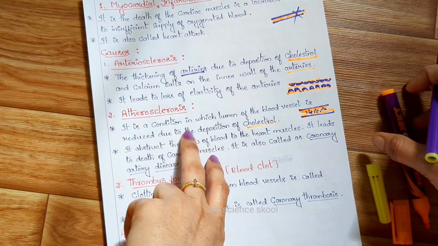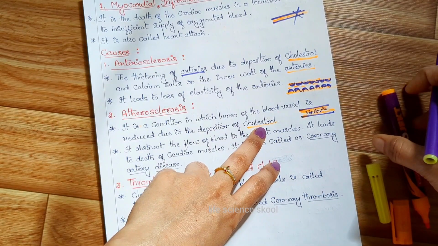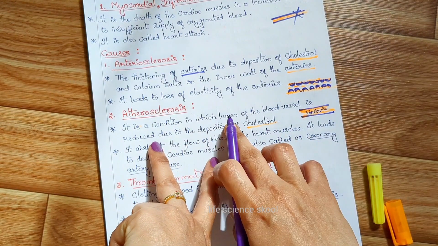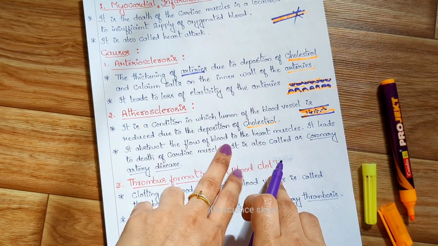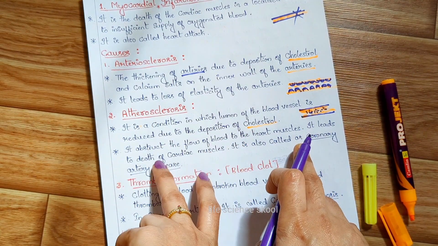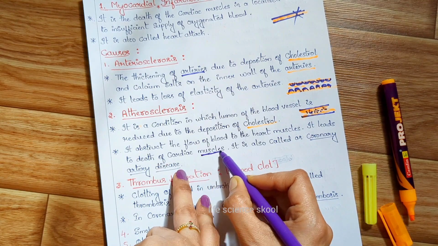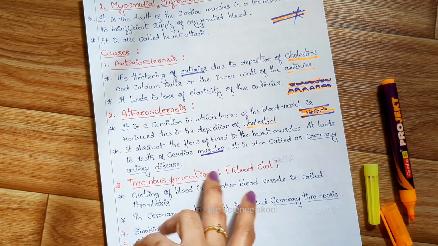So it reduces the deposition of the cholesterol. It reduces the lumen. So this is due to the deposition of cholesterol. It obstructs the flow of blood to the heart muscles, and it leads to death of cardiac muscles. It is called coronary artery disease.